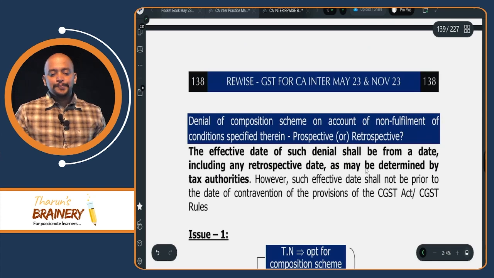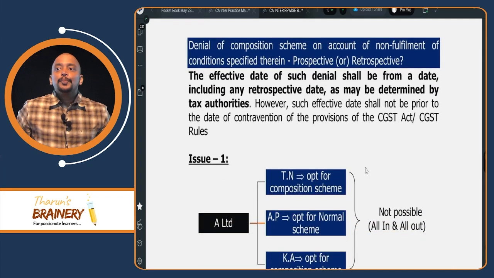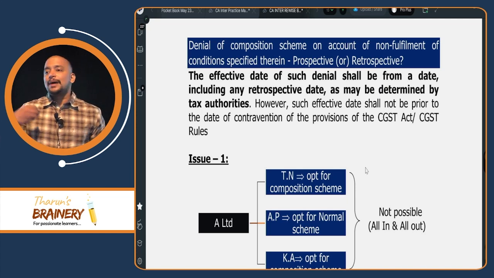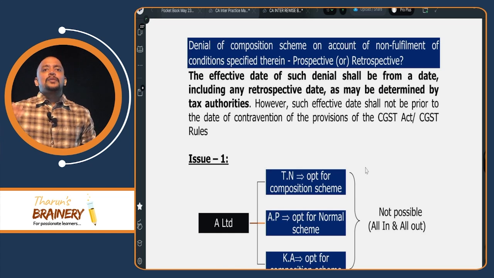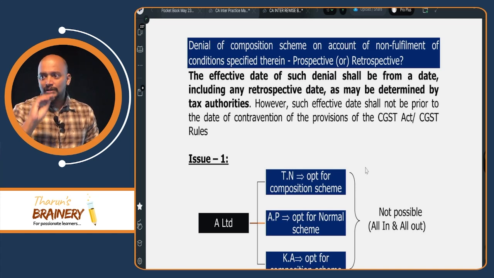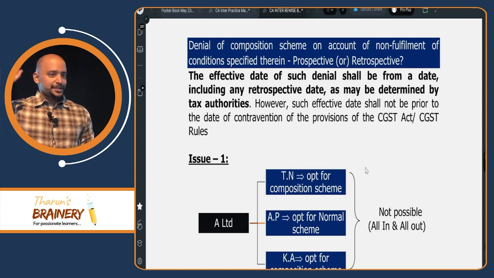Okay. Then, next, is this denial of composition scheme prospective or retrospective? For example, you committed a breach on 30th of September, 2022. Now thereafter the department identified it sometime in the next financial year, 2023.